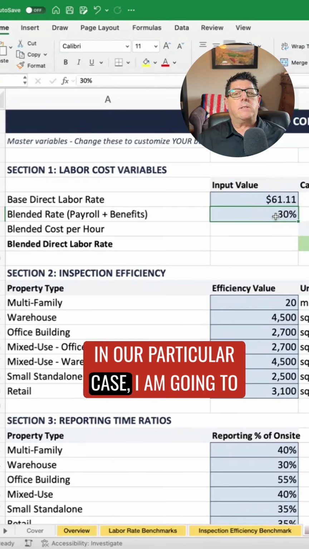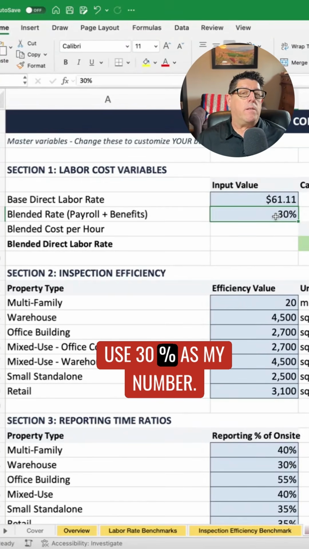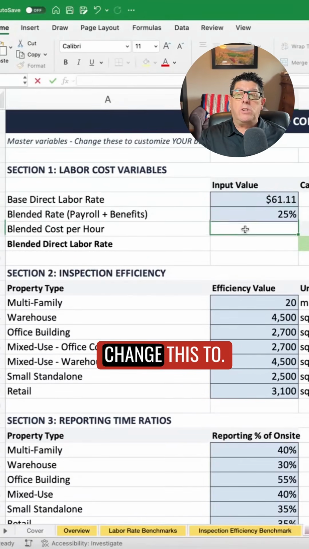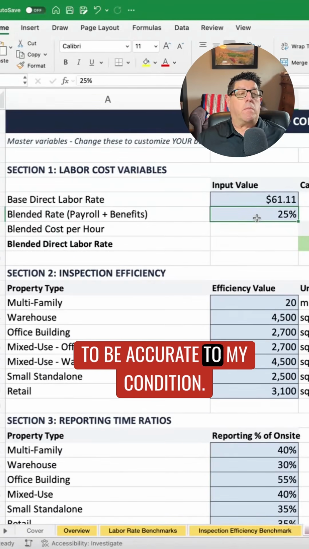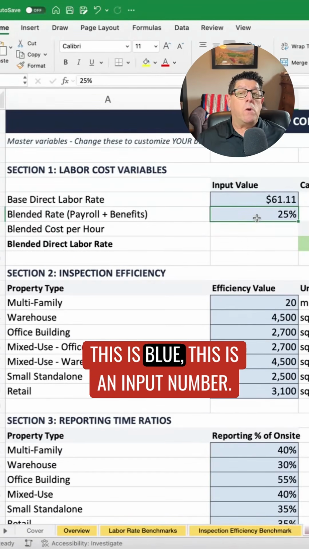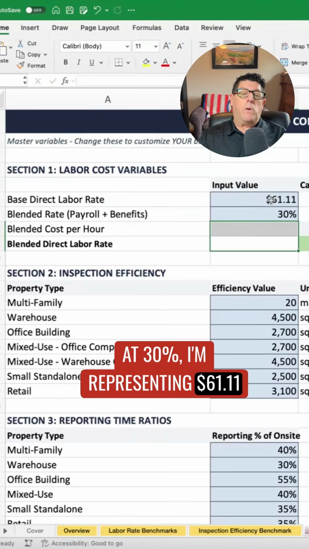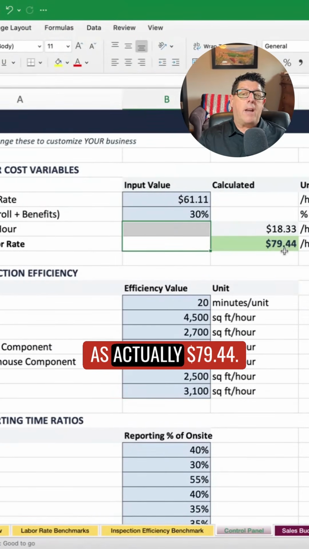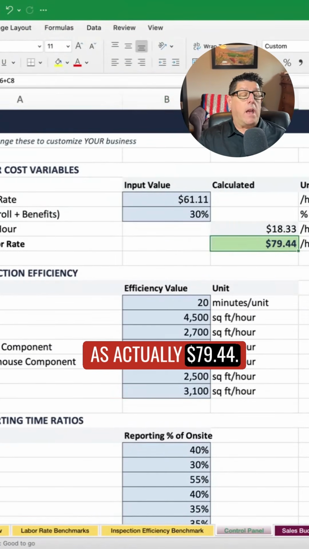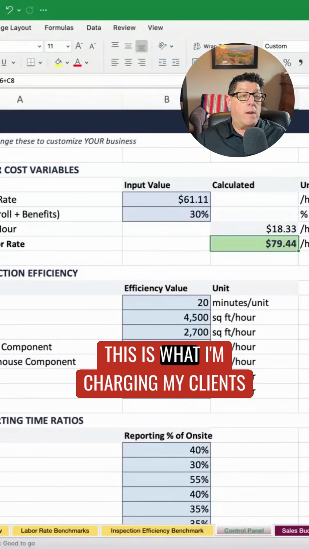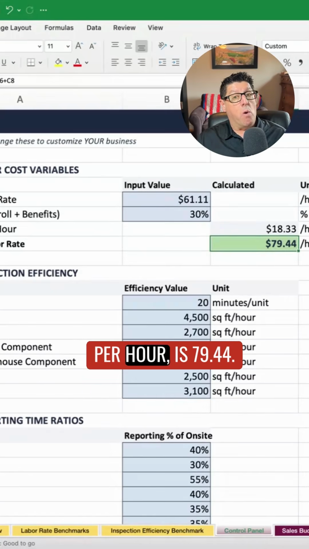In our particular case, I am going to use 30% as my number. I can change this to whatever I need to be accurate to my condition. This is blue. This is an input number. At 30%, I'm representing $61.11 as actually $79.44. So now my blended direct labor rate, this is what I'm charging my clients per hour, is $79.44.